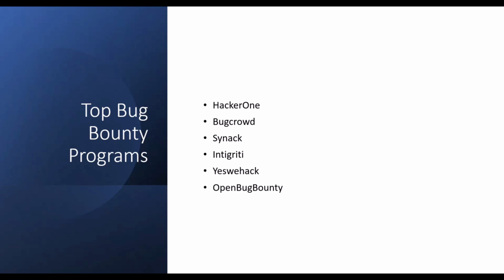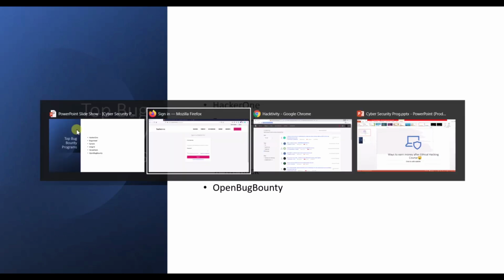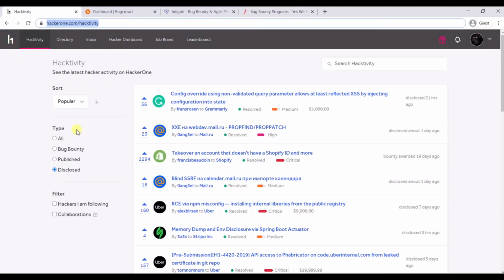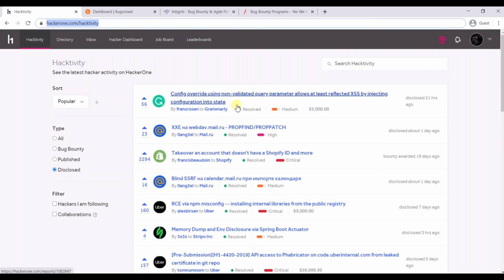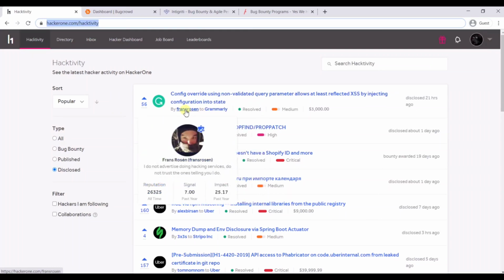Let me show you the HackerOne portal. I'm already logged in to the HackerOne portal. Here you can see the first tab, that is Hacktivity. Here you can see the latest work that has been reported by researchers. You can see a bug in Grammarly. This one is the application on which a researcher has reported a bug, and you can see the name of the researcher here,